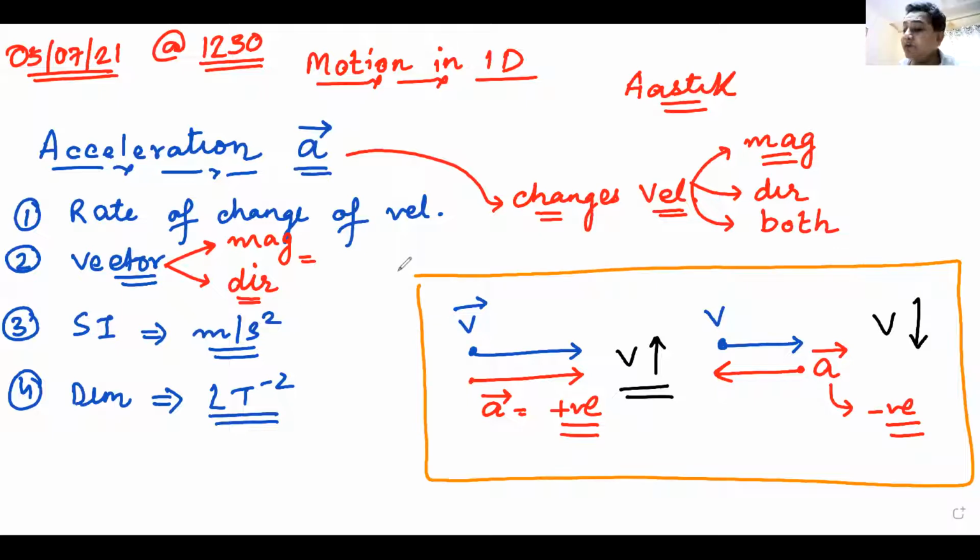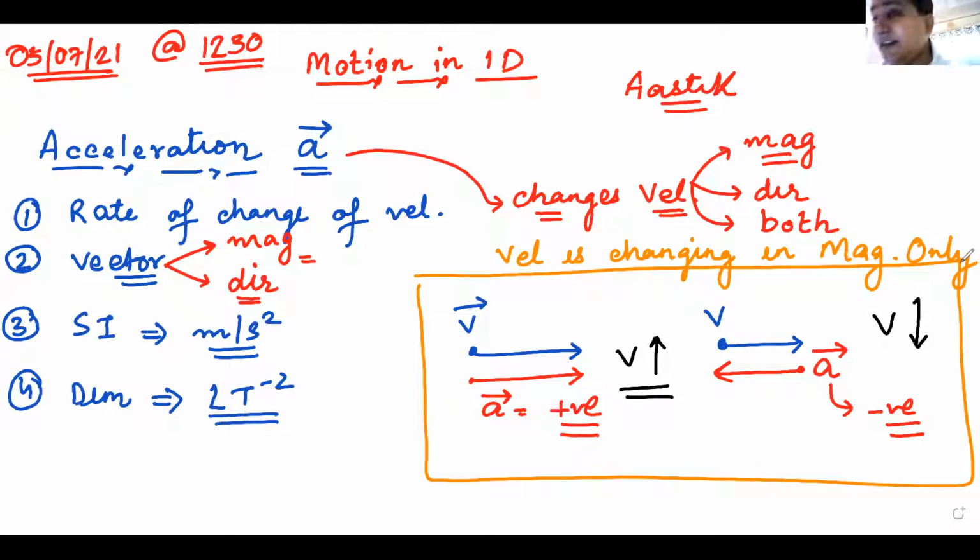Here, what is happening? Velocity is changing in what? Is the direction of velocity changing? Velocity is changing in magnitude only. Am I clear? Can I have 42 raised hands on this?